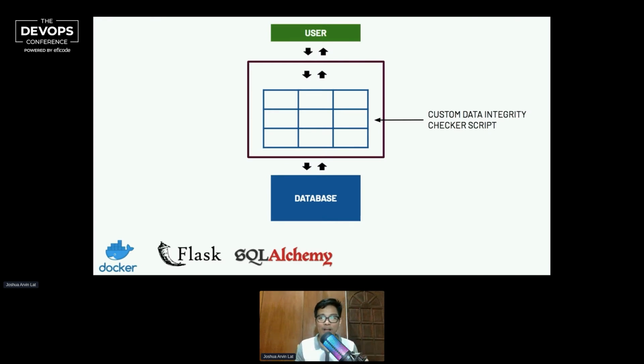So this is an example of how it's going to be done. Let's say that you're using Flask, SQL Alchemy, and Python, and you're using Docker containers to run your application side. Regardless of the tech stack being used, you can implement and apply this strategy.